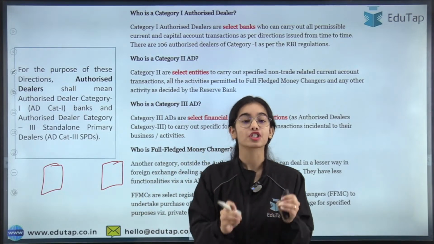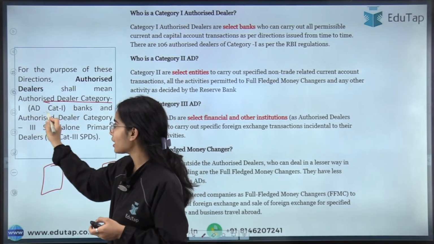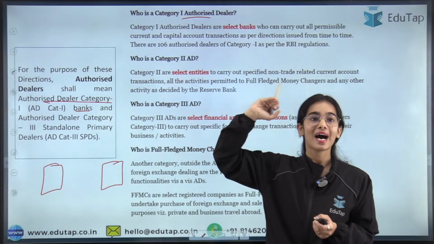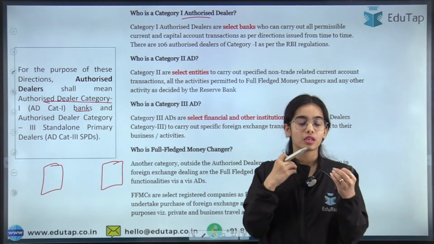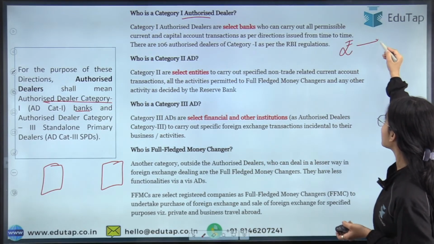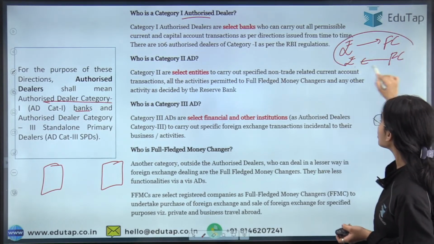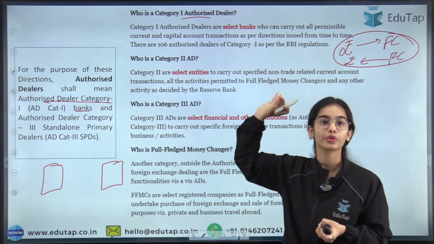In this direction, authorized dealers mean the authorized dealer category 1 banks.